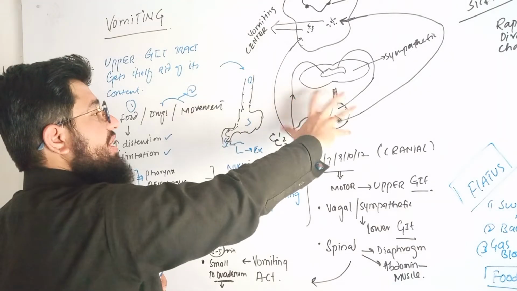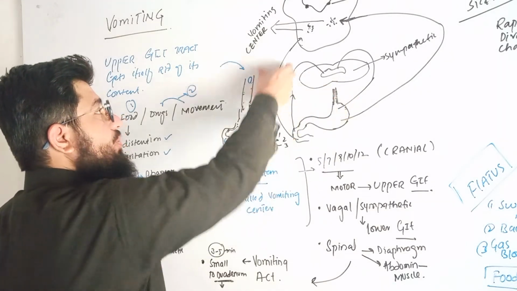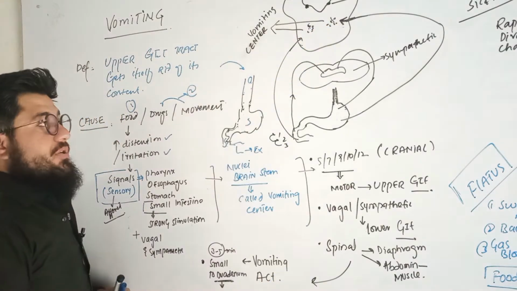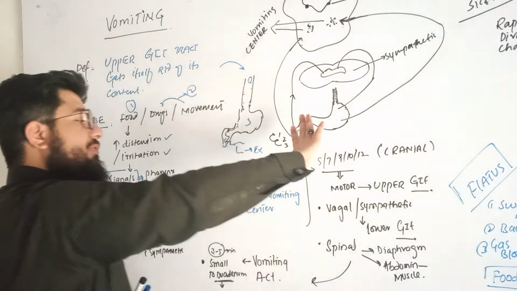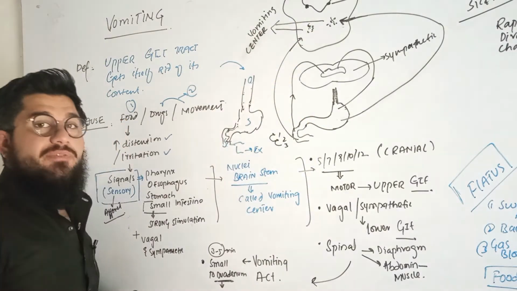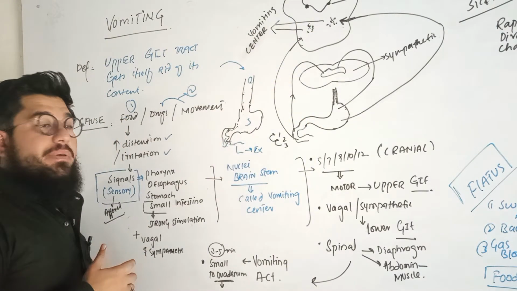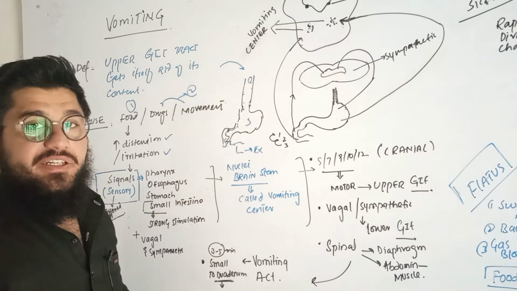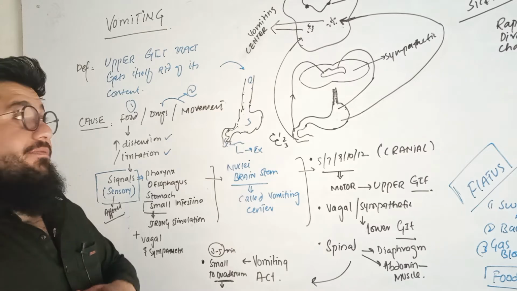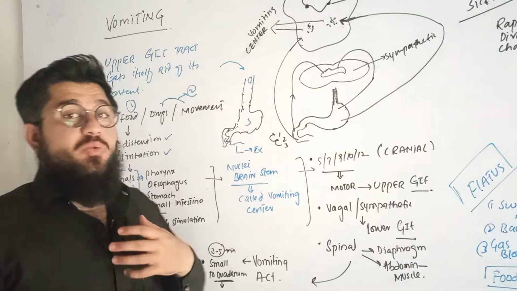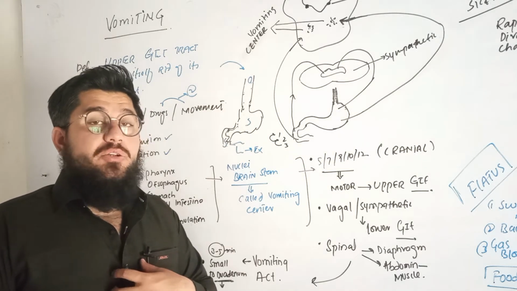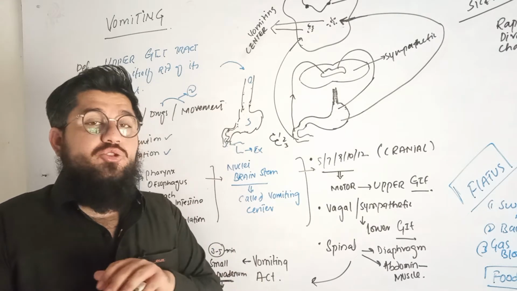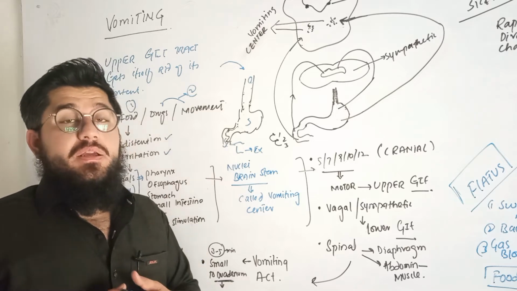So here we go with our GIT. From here, signals will move towards the brain and our sympathetic system. So what happens? These signals will be given to the brain and sympathetic nervous system. Signals are for what? Signals are actually because of what? Because of irritation of the GIT. GIT is irritated. Now GIT wants that please do not allow. GIT is actually, you can say, telling our body, please do not allow the food that is in me. So what happens then?